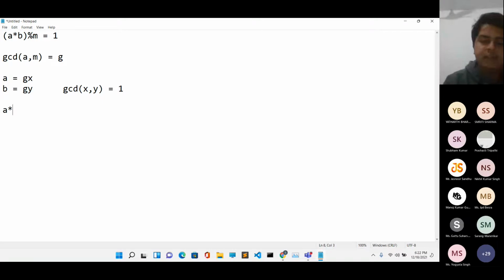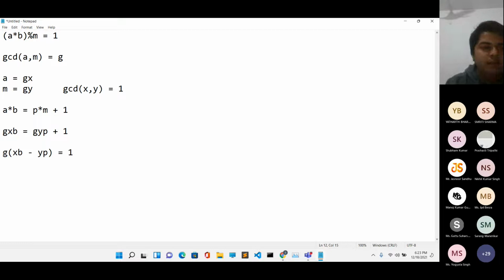Now what I will do is I can say A into B is equal to some integer P multiplied by M plus 1. So I will replace A. Sorry, this should be M. I will replace A by Gx and M by Gy. So we say A is equal to Gxb and it is equal to Gy P plus 1. Now, if you bring it to the left hand side, you get G(xb minus yp) is equal to 1.